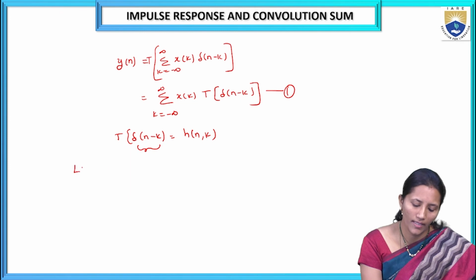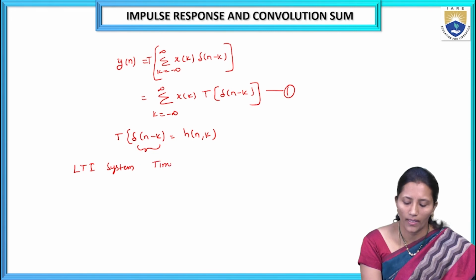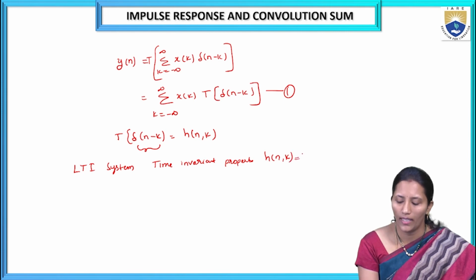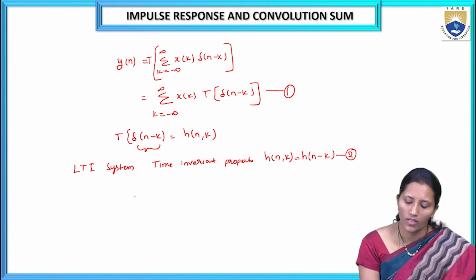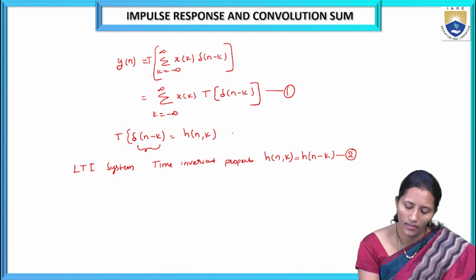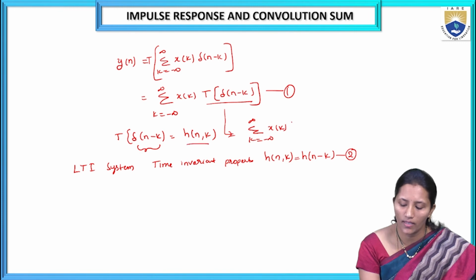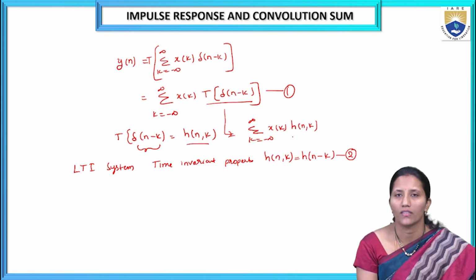Here it is an LTI system, so it should satisfy the time invariant property, that is, the delayed input response is equal to the delayed output response. So substituting this, from the above equation we can write sigma k equals minus infinity to infinity x of k, and this del of n minus k we can write as the delayed impulse response h of n comma k.